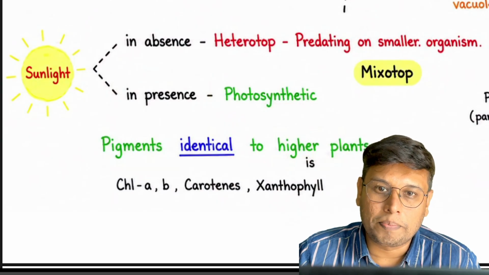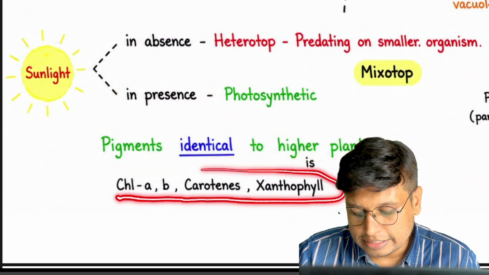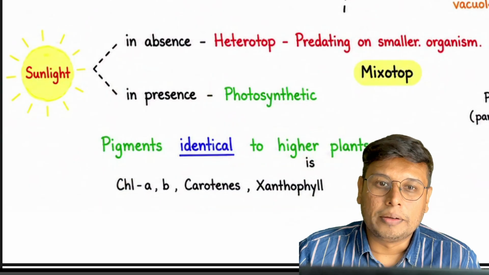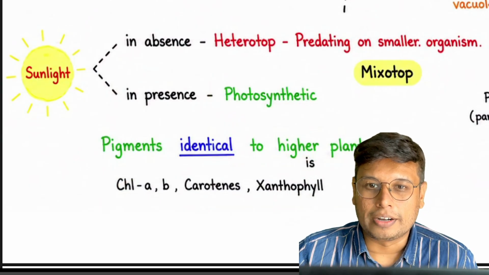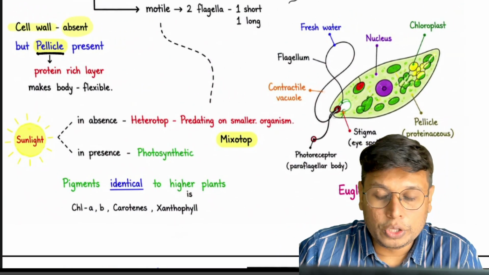What are the pigments of higher plants? Chlorophyll A, B, carotenoids, xanthophyll. These are the pigments of higher plants. So here we are learning about euglenoids.